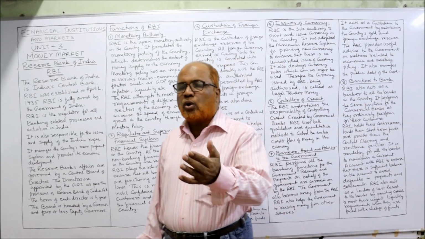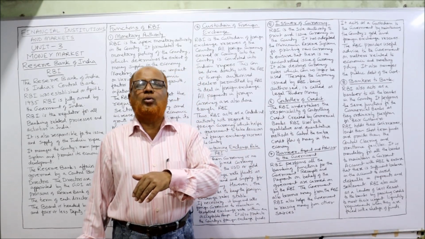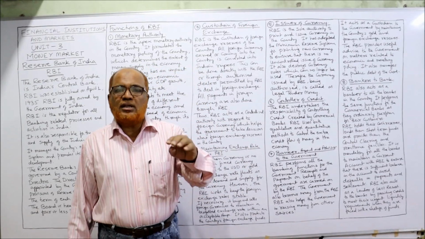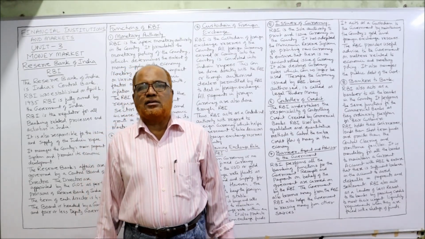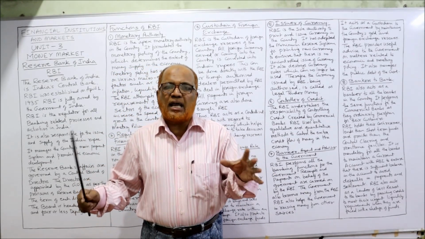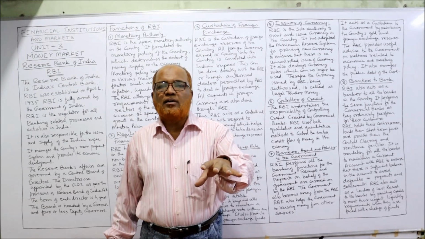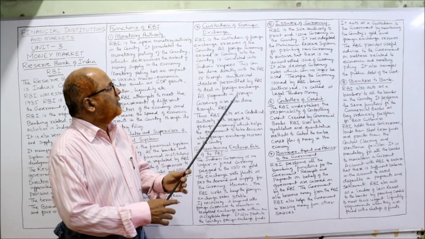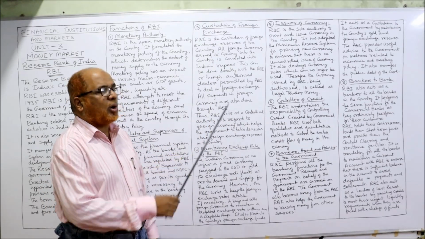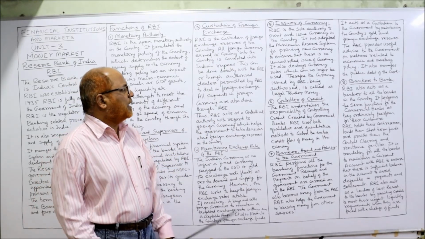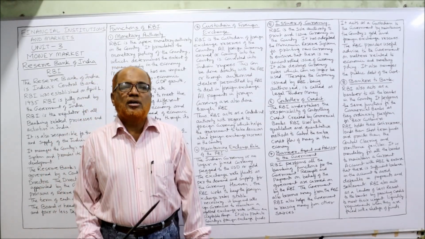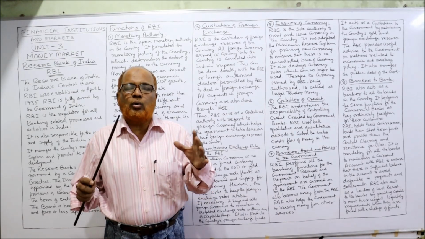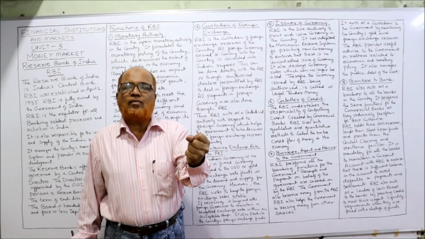So whatever export, import, by exporting the goods, the country will receive the foreign currency. By importing the goods, the country has to pay the foreign currency. So all these payments and receipts of foreign currency will be in the control of RBI. Now this can be done directly with RBI or through authorized dealers permitted by RBI to deal in foreign exchange. So actually the complete control, the complete authority to deal in foreign currency is in the hands of RBI.